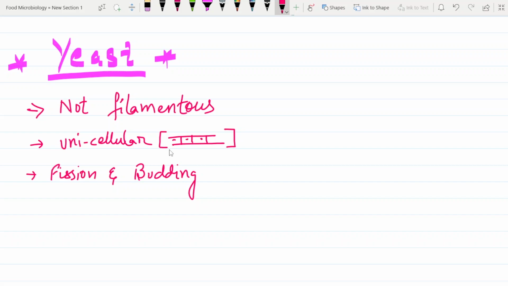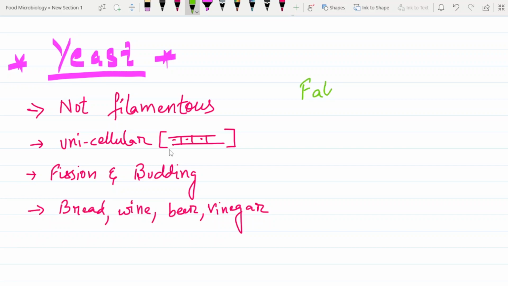And whenever yeast is involved in fermentation, the products are bread, wine, beer, and vinegar. Simple as that. These are very simple concepts that you already know. Now one very interesting thing about yeast is that there is one more called false yeast.